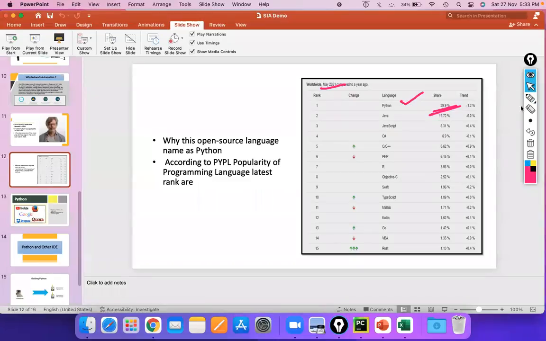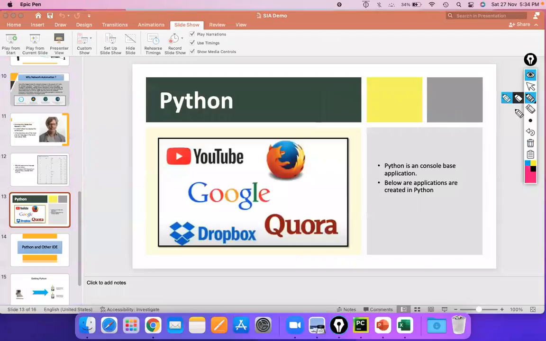That's it. The reason why this has become a hot cake in the market is that multiple companies, just like Google, use it, because GVR worked at Google and he developed Python in Google only. Then Dropbox, Quora, and Instagram have also started using Python nowadays.